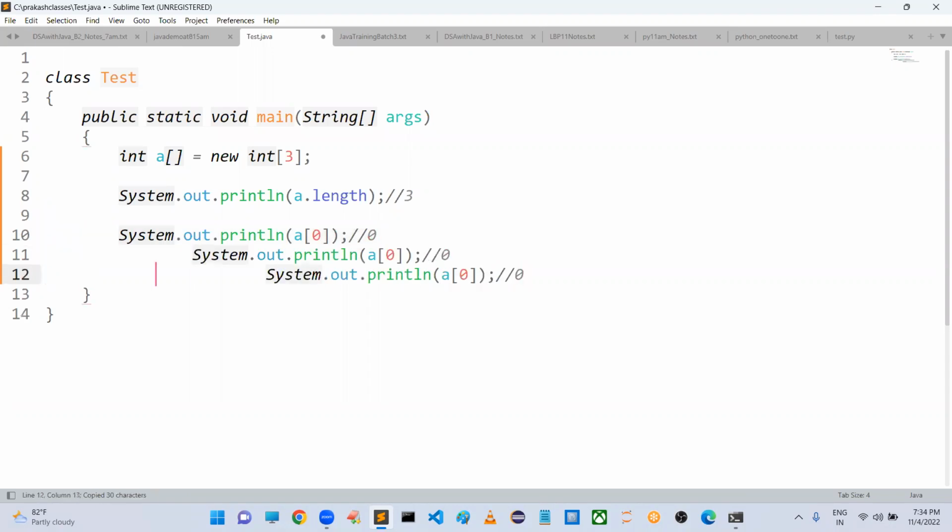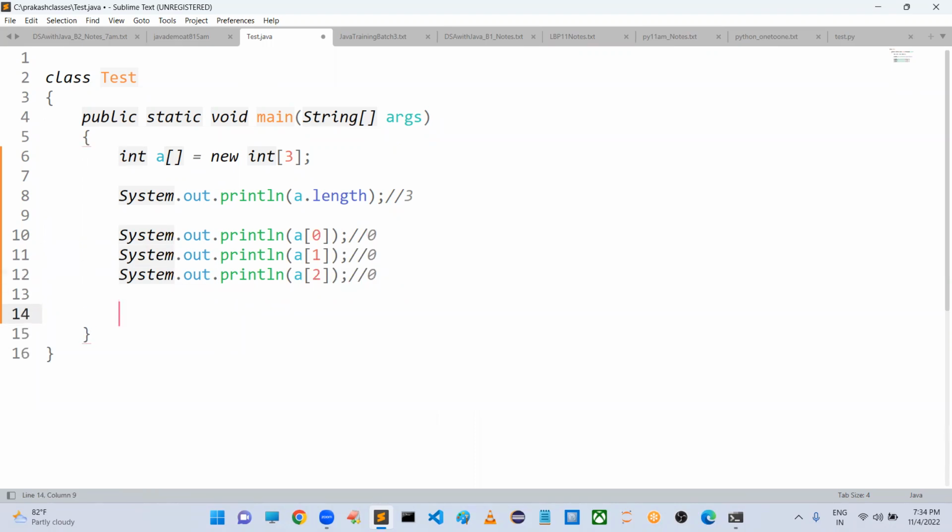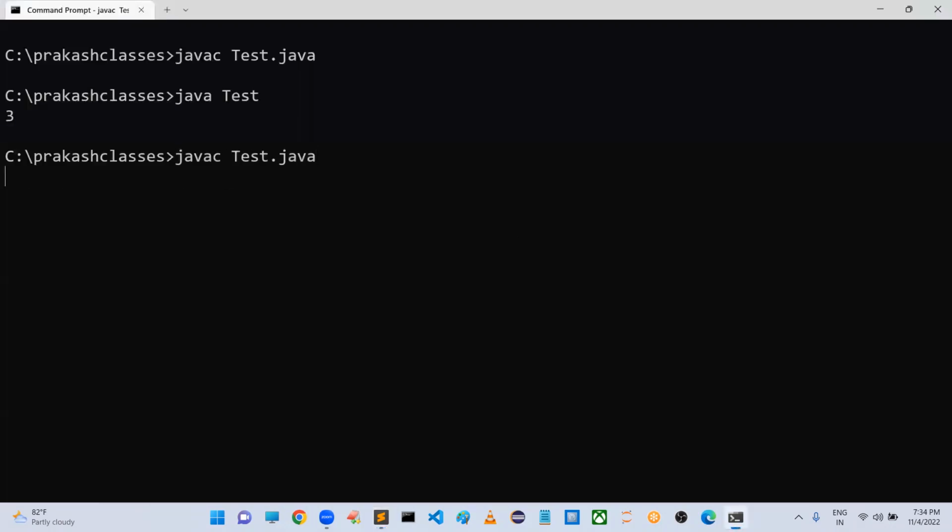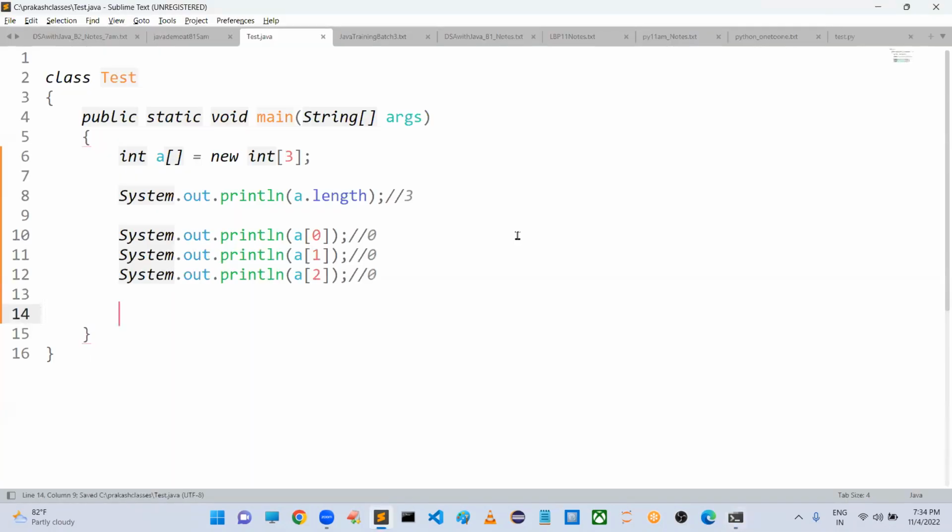Sir, now since we have three elements, I want to access all the three elements. What about index value? 0, sir, 1, and then 2. Sir, all these zeros we are going to get, right? Sir, I don't want zeros. Can I provide my own values? Yes, happily. A of 0 is equal to, I am taking 444. So A of 1 is equal to 555. So A of 2 is equal to, sir, I want to take 666.